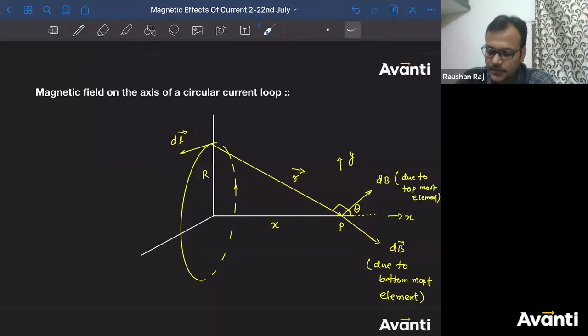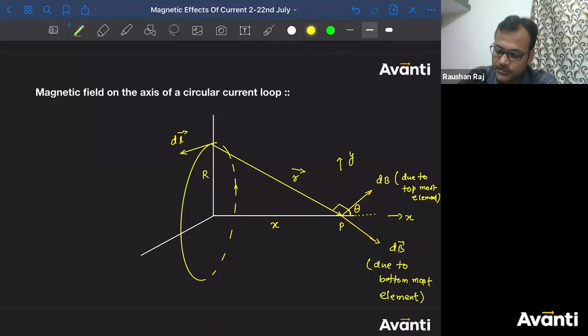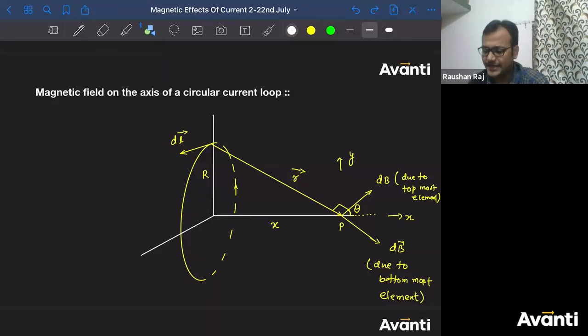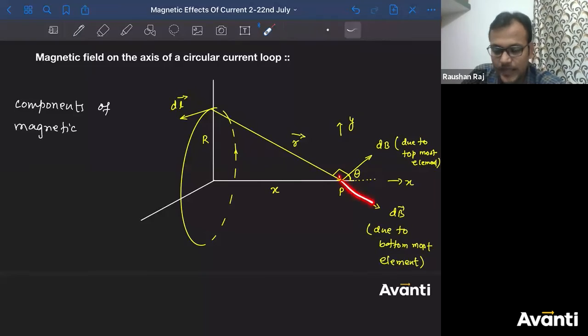So now I can break this dB into 2 components. Which components will we break it into? So we are going to get one y component here, one y component here. I'm not drawing these, otherwise it will become a complete hodgepodge, okay? I'm just writing this. So I can say components of magnetic field. Look, in this case they are y component, but what about the other cases? What about because of these?